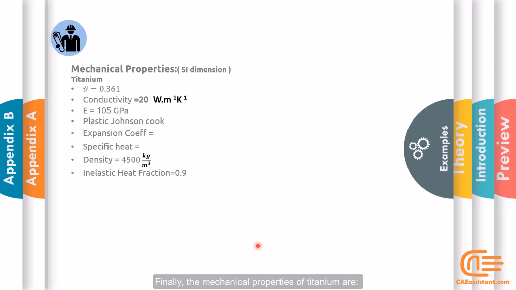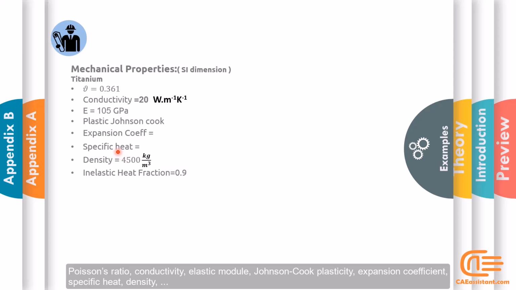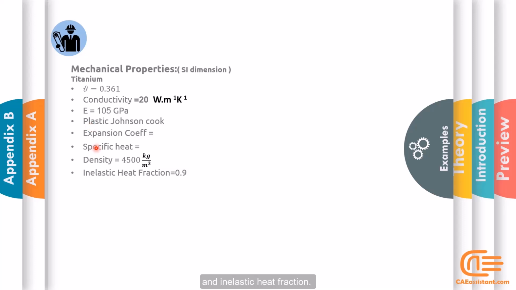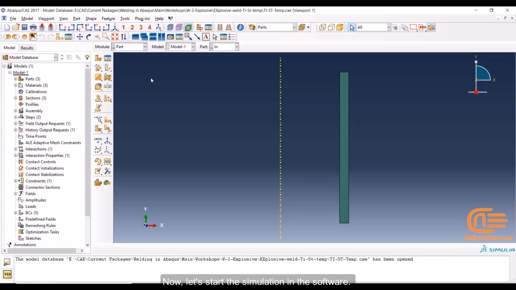Finally, the mechanical properties of titanium are Poisson's ratio, conductivity, elastic module, Johnson-Cook plasticity, expansion coefficient, specific heat, density, and inelastic heat fraction. Now let's start the simulation in the software.